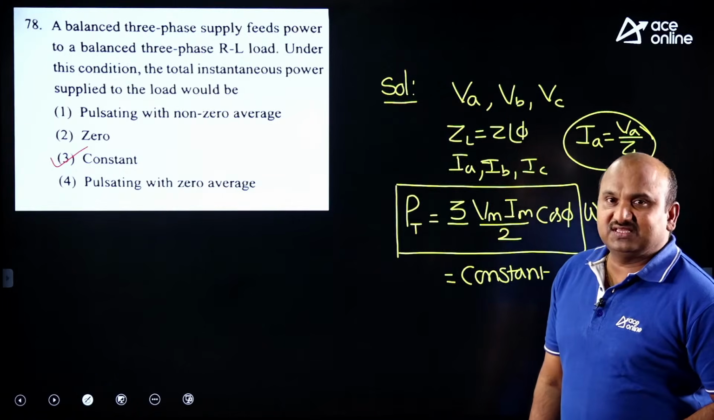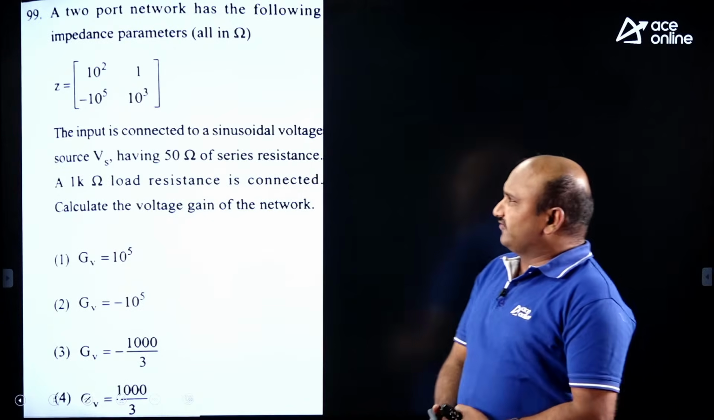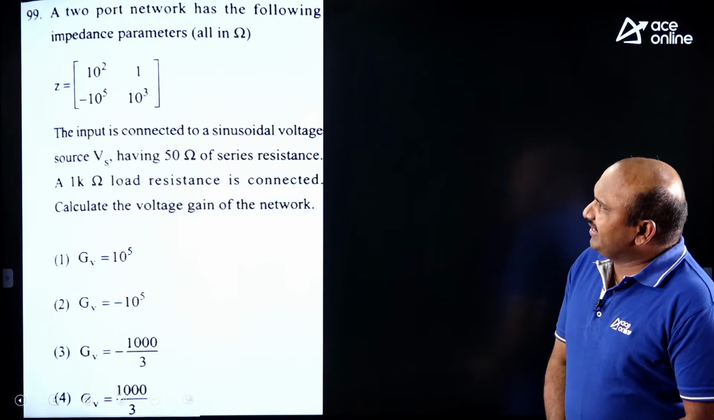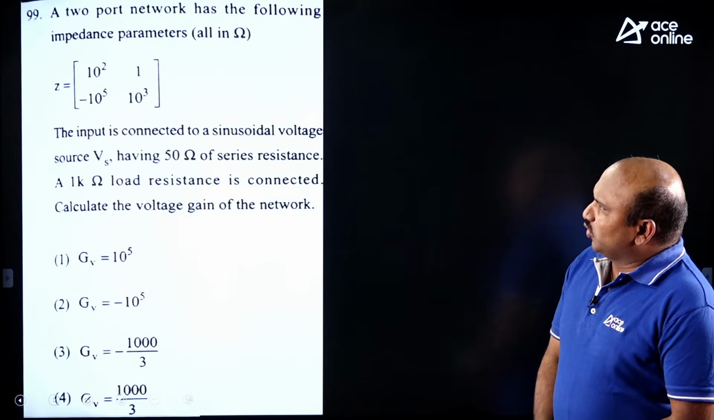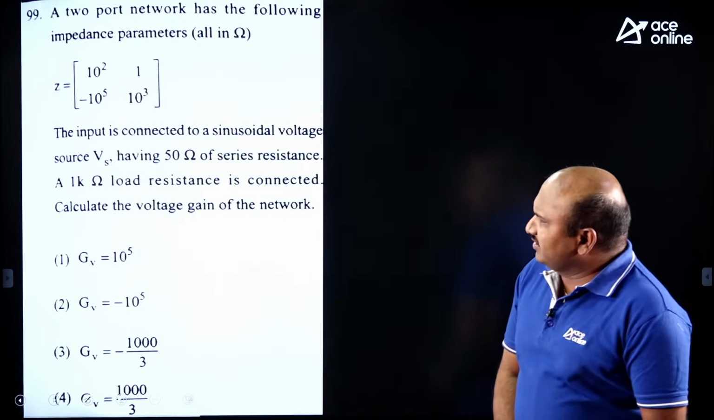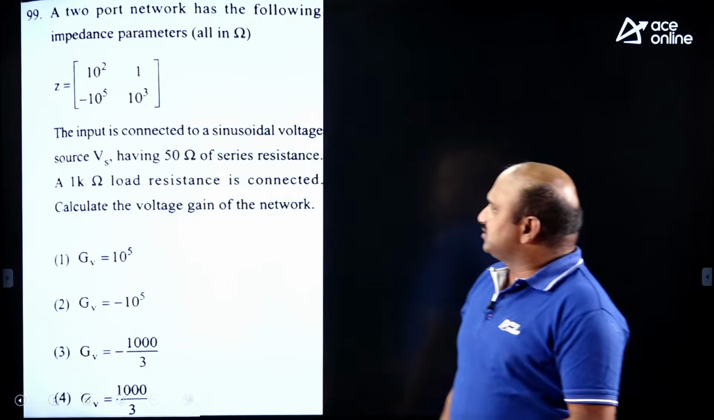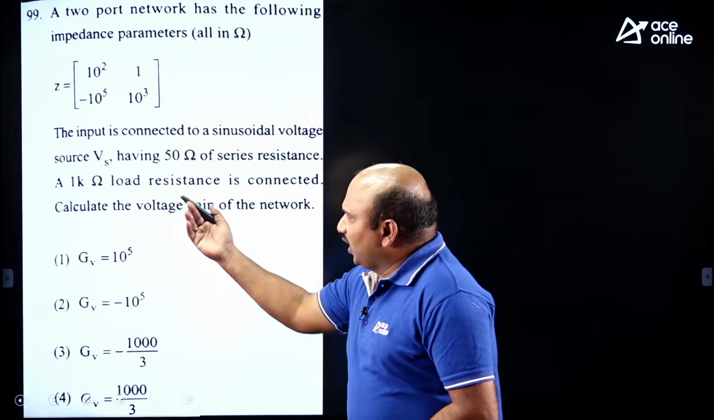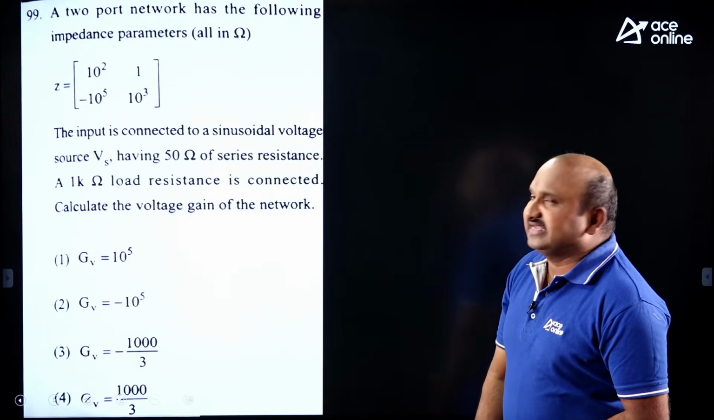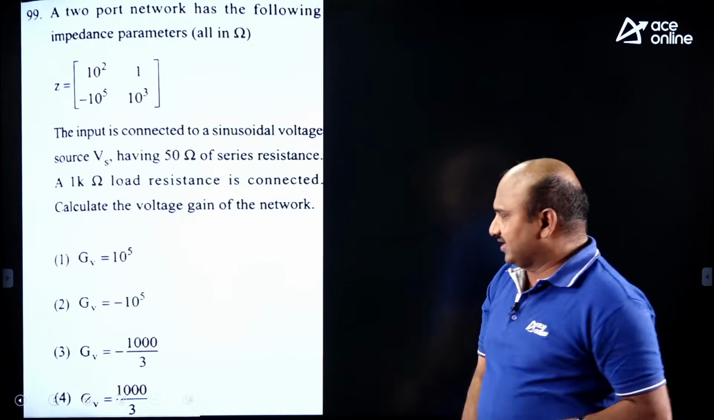Now let me consider the next example. Guys, this is under 2-port network parameters, right? A 2-port network has the following impedance parameters in ohms. The input is connected to a sinusoidal voltage source Vs having 50 ohms of series resistance. A 1 kilo ohm load resistor is connected. Calculate the voltage gain of the network. This is very important here, the voltage gain of the network.